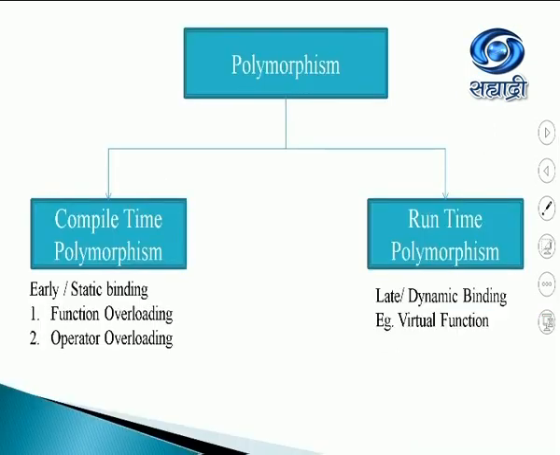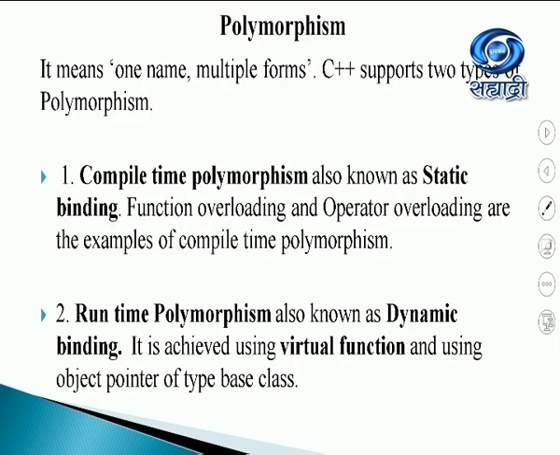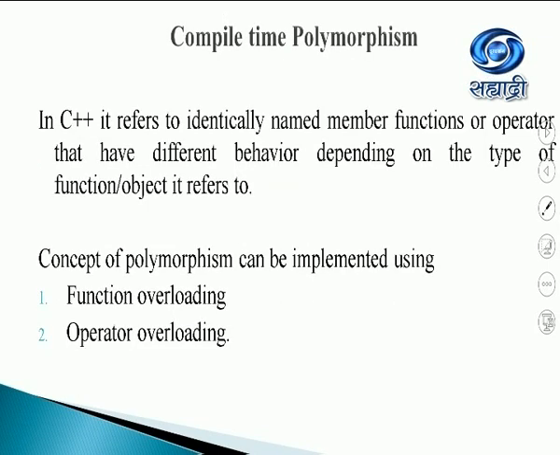Now, the whole concept of polymorphism once again. Polymorphism comes in two parts, compile time and runtime. In compile time, we have seen function overloading and operator overloading. In runtime, we have seen virtual functions. So in C++, identically named functions or operators behave in a different way depending upon the function call or whether an object is referring to it.